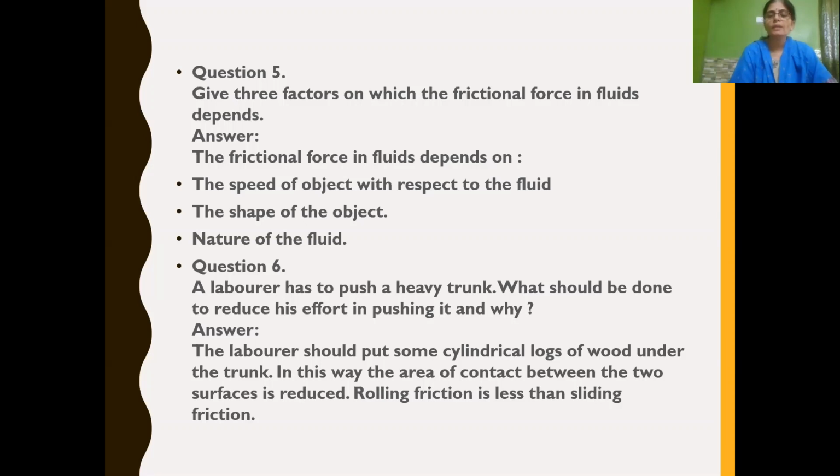In this way, the area of contact between the two surfaces is reduced. So here rolling friction is less than sliding friction. So the logs of wood are kept in order to roll. Rolling friction is always less than sliding friction. So how can he easily push the trunk? By keeping cylindrical logs of wood under the trunk. In this way, the area of contact between the two surfaces is reduced because rolling friction is less than sliding friction.